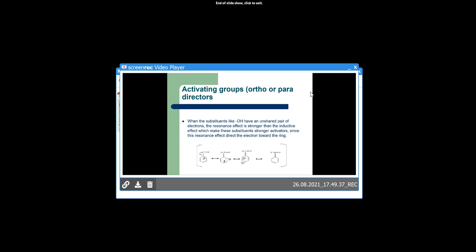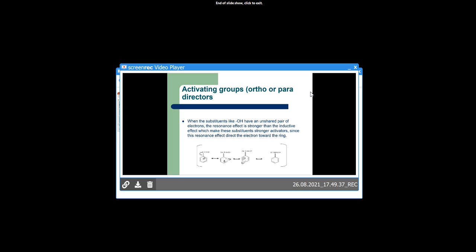Nitrogen is more electronegative than carbon, and that nitrogen is attached to the more electronegative oxygen atoms. The group withdraws electrons from the ring. So at the ortho and the para position, electron density decreases, but compared to the ortho and para positions, electron density is more in the meta position.